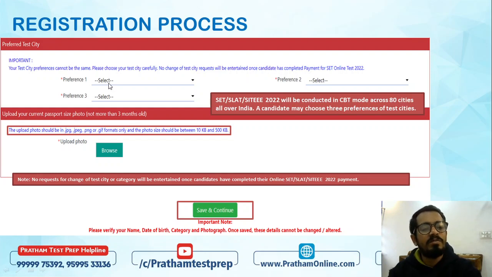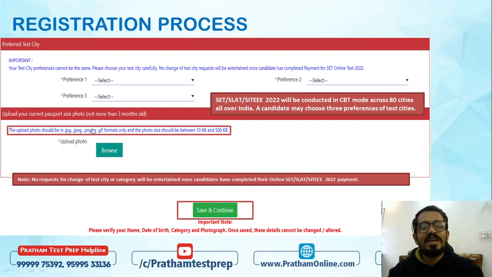दिल्ली का भी है, गुड़गांव, फरीदाबाद, नोएडा. These options are available in Symbiosis. So depending upon your choice, your priority, you can choose the preferences of the city. Guys, this is important कि आपको तीनों preferences को देना ज़रूरी है, because there are a lot of students who have asked this thing कि मैं एक ही preference देना चाहता हूँ. No, you will have to give all these three preferences.